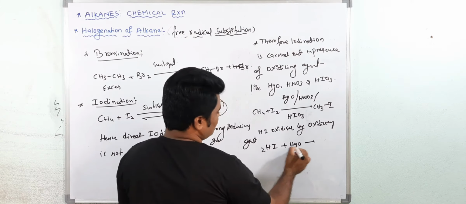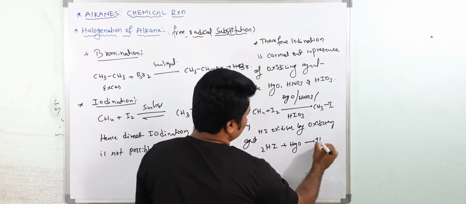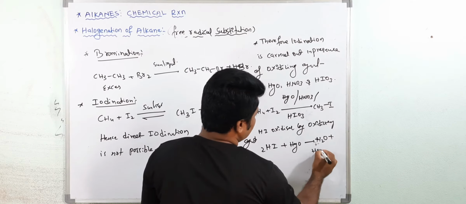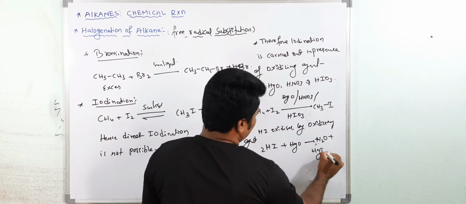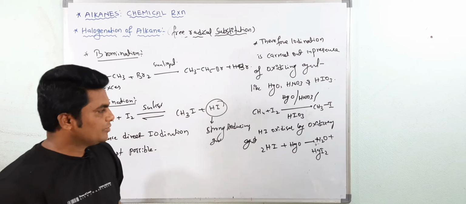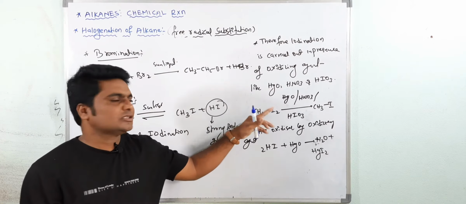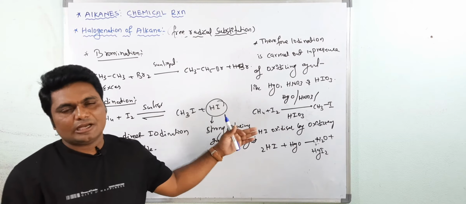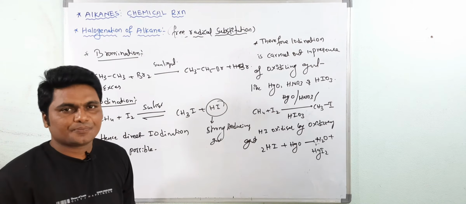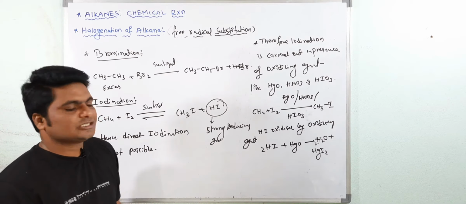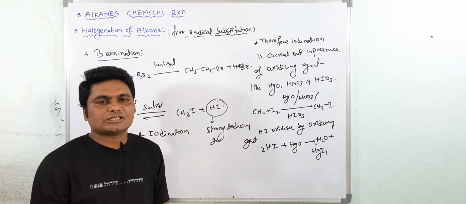Simple, H2O is out and the remaining is HgI2. So it means in the reaction mixture there is no HI to reduce the alkyl halide back to alkane and iodine. Understood? So this is the iodination process. Then next is the fluorination. Then after that we will discuss the mechanism.